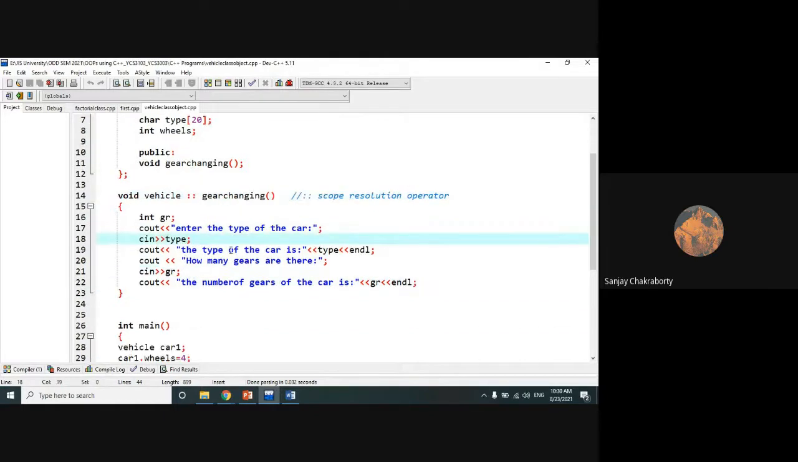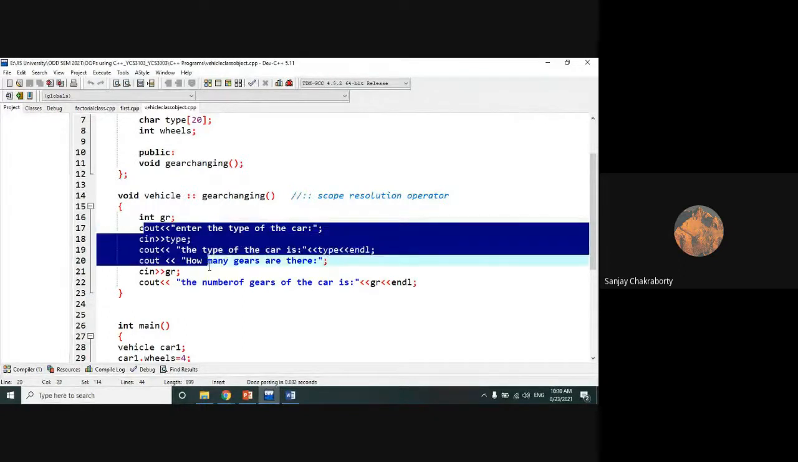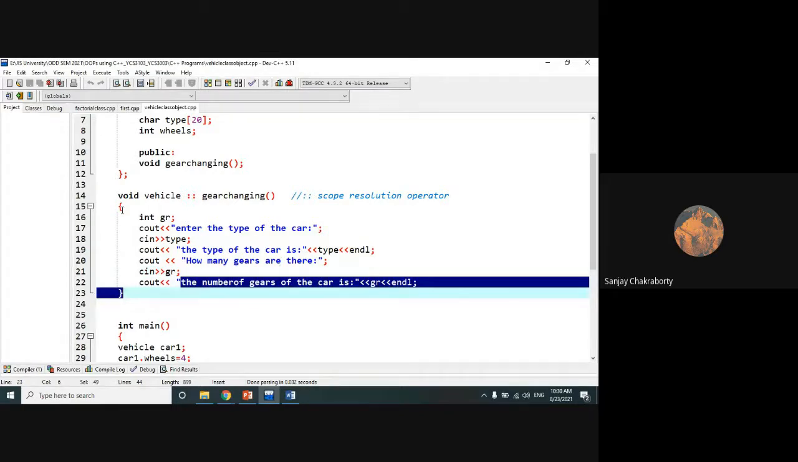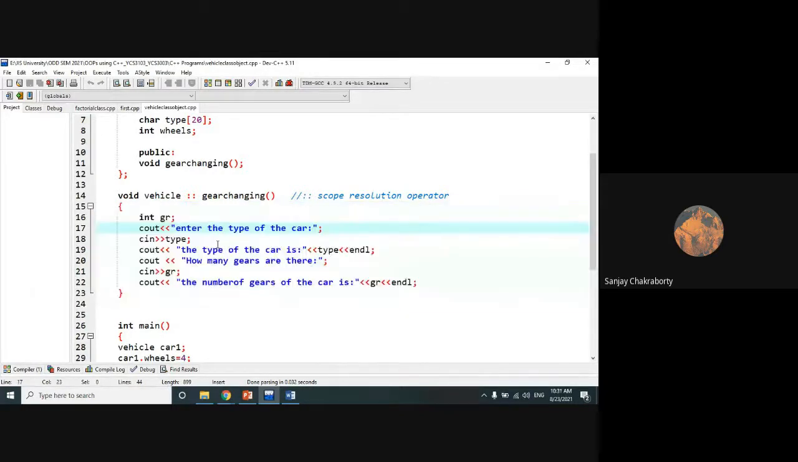Now, within this gear changing function, I have just defined one general variable gr, the gear variable. That means some cars may have 3 gears, some cars may have 5 gears, sports cars may have more than 5 gears. So, enter the type of the car. This is the second kind of input that we have taken from the keyboard, and then we have printed the type, and then how many gears your particular type of car has. That is also taken as an input, and then I have printed the number of gears. So these are the operations that I have done within the gear changing function.